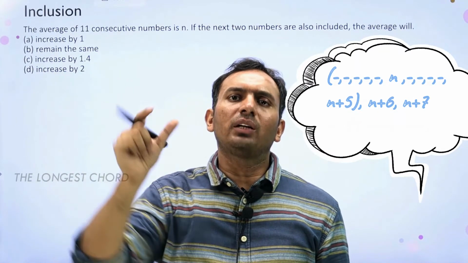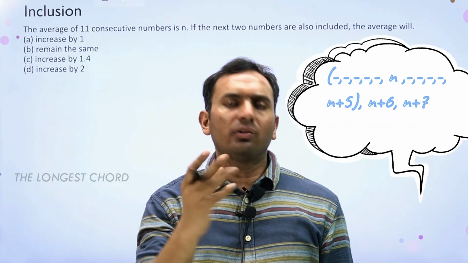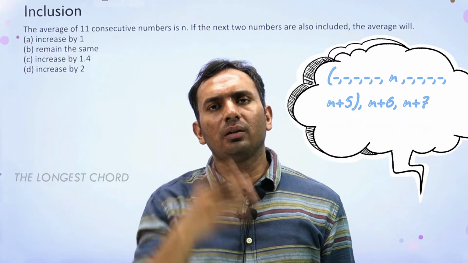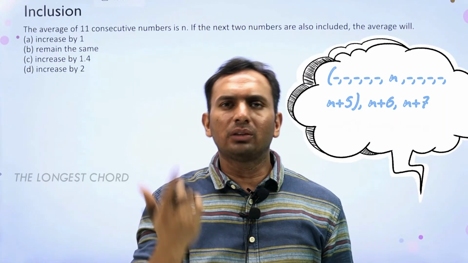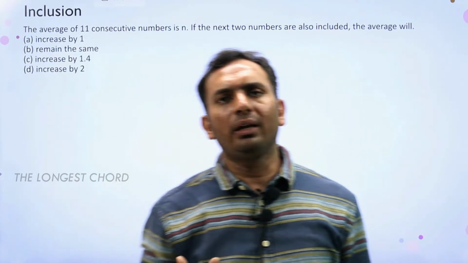6 and 7 will make 13. Now those 13, if they are added, and because 11 plus 2 will again make a new number 13. So 13 divided by 13, there will be just a change of plus 1. So increase by 1, that means option number A.